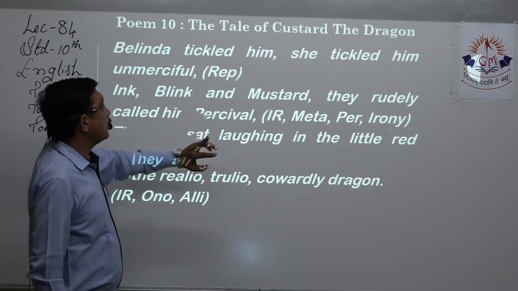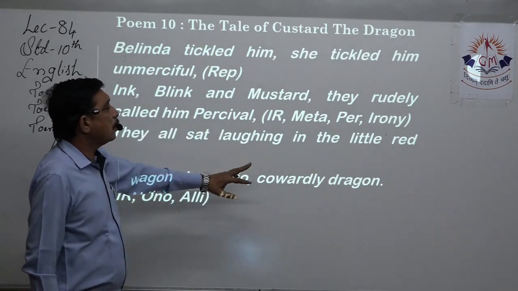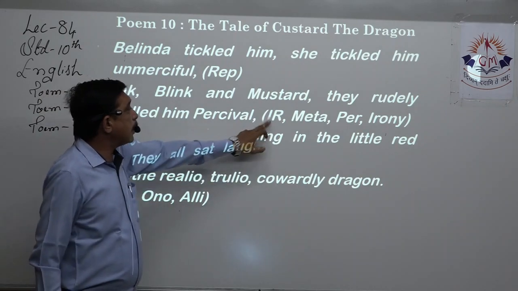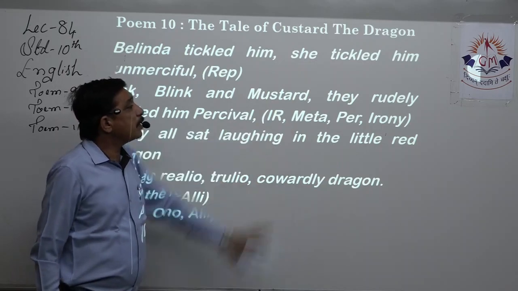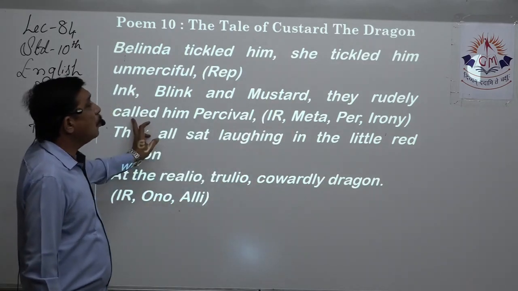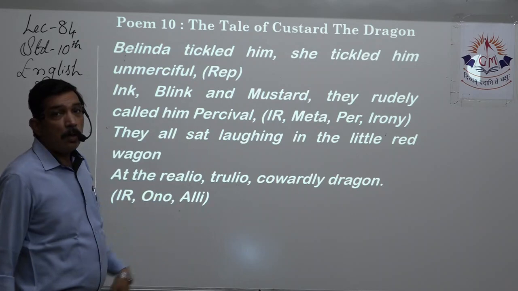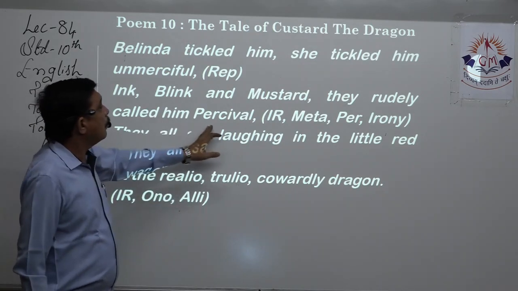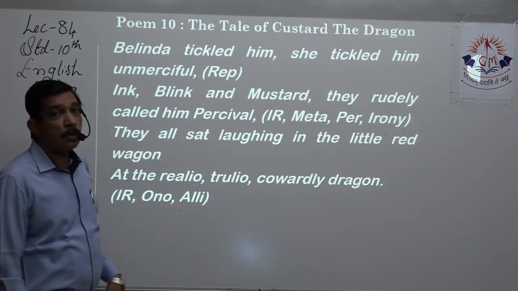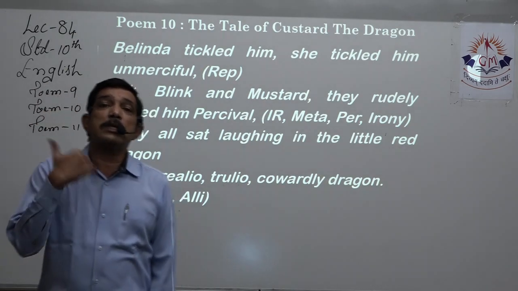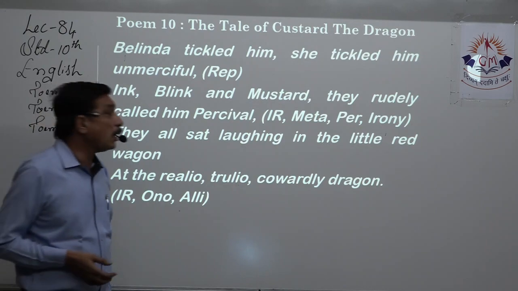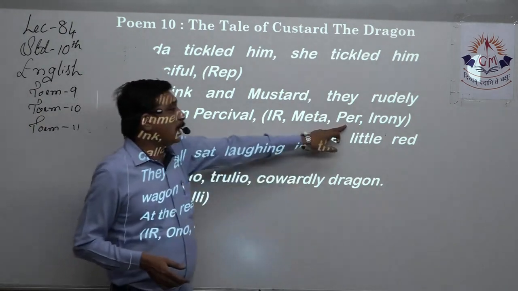Ink, Blink, Mustard, they rudely called him Percival. Internal rhyme is there, ink and blink. Rudely called him Percival, right? So the animals are given a human quality of speaking in a rude manner, so that is personification.